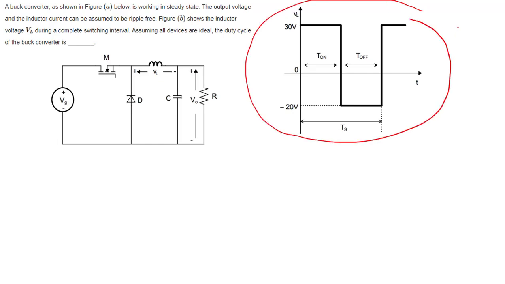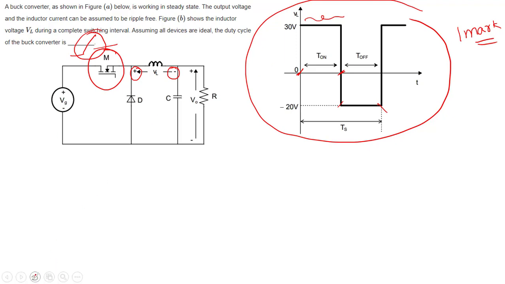Next, figure B shows the inductor voltage. It was also asked for 1 mark in GATE. What is the duty cycle of this? It's very simple. See, he gave the inductor voltage: in the first mode VL is 30, and in the second mode, when the switch is off, VL is minus 20. The switch is nothing but any power semiconductor device, as I already told you in the previous classes.